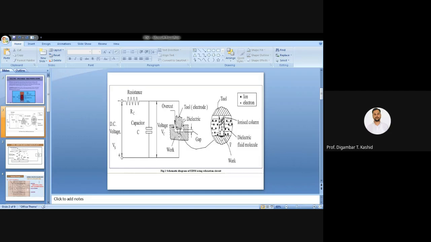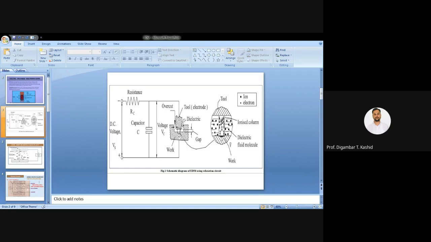Here you can see the dielectric fluid. The dielectric fluid is a normal liquid with a certain dielectric constant.